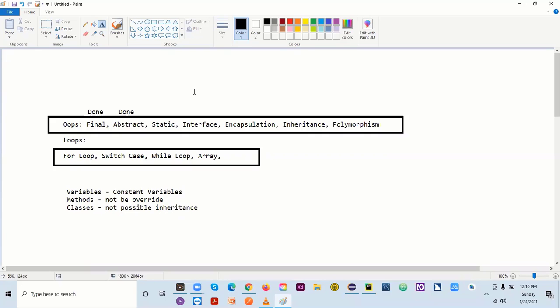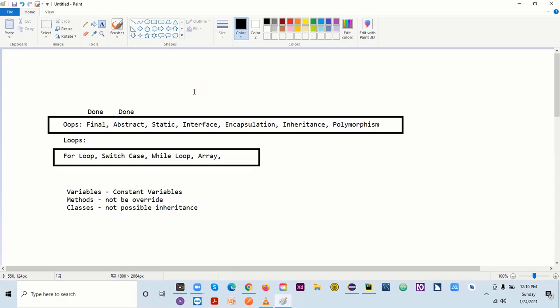Yeah, we are using final so that there is no need to change something, like hard code, or something we want to lock and not have changed. So it will not be modified once you have a final. We can make the variable constant, and the same with method and class. The behavior will change when you are using final with a variable, method, and class.